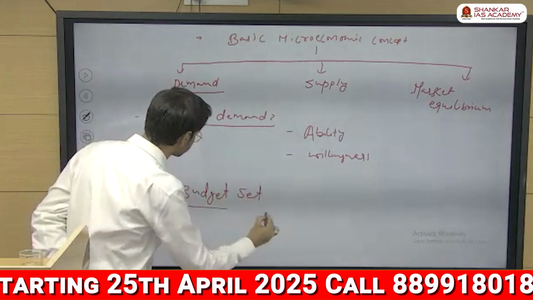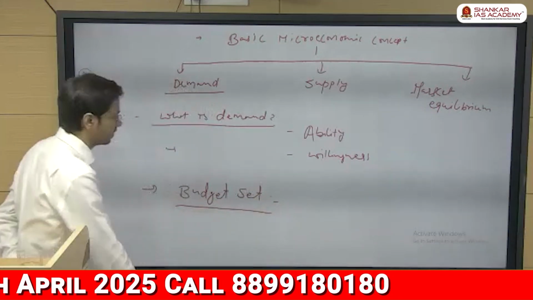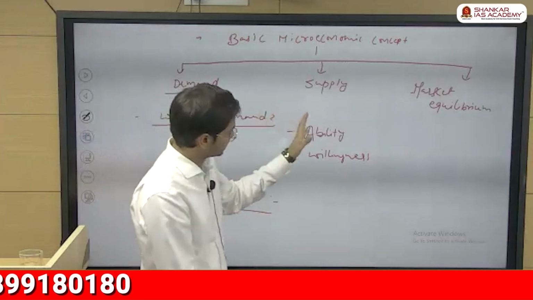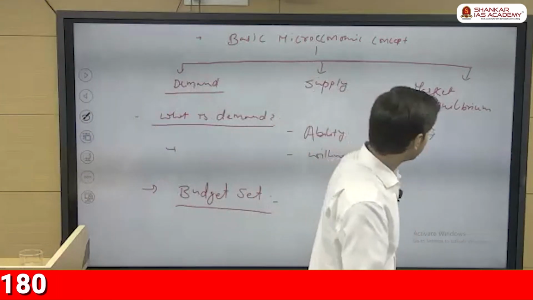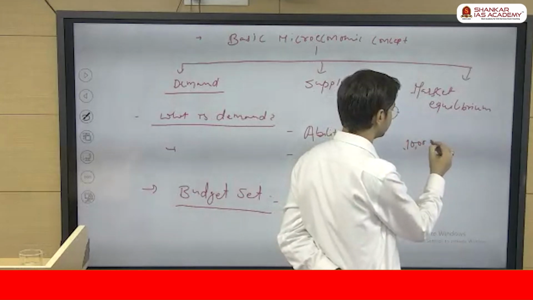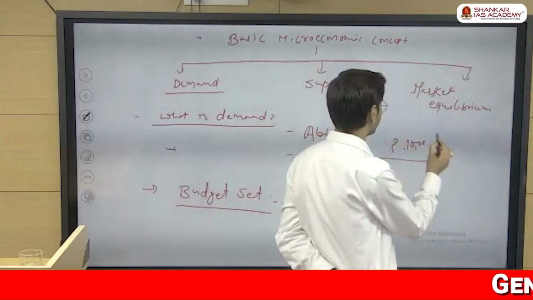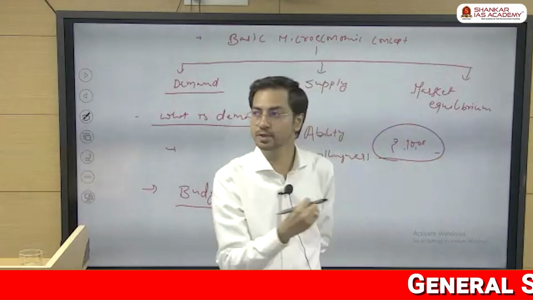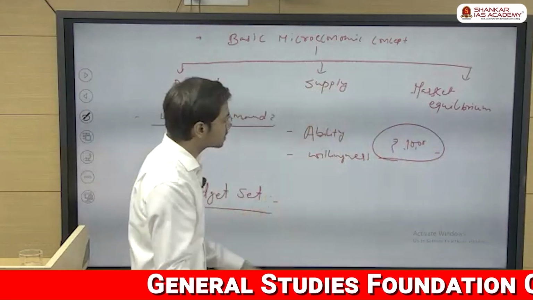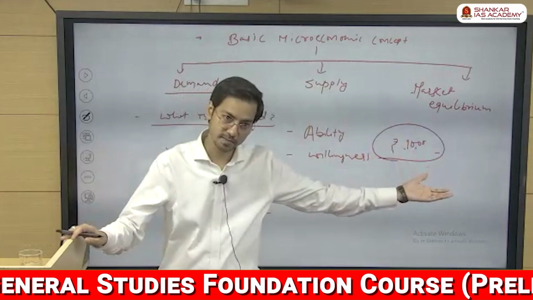Another term in this, that is budget set. Right? What is this budget set? Though I have already given you the example, that is the same thing. But suppose if your income is 10,000 rupees, right? This is your income, 10,000 rupees is your income. Now in this 10,000 rupees, even if you are willing to spend the entire 10,000 rupees, right? So first, what is your ability to spend? 10,000 only. That is the budget.